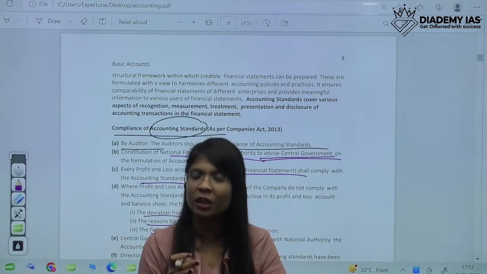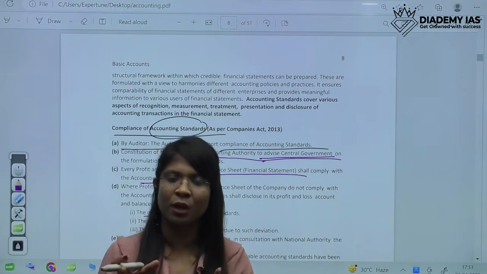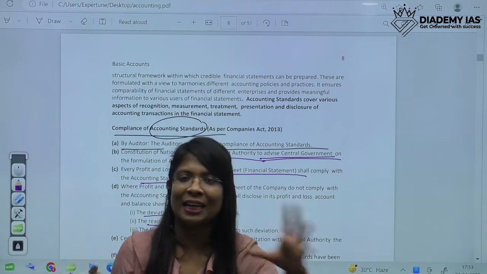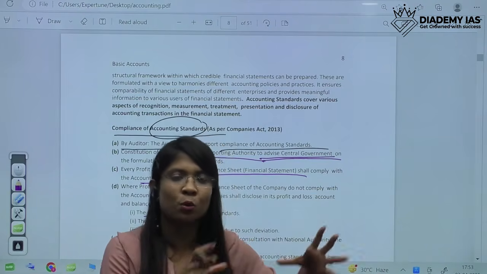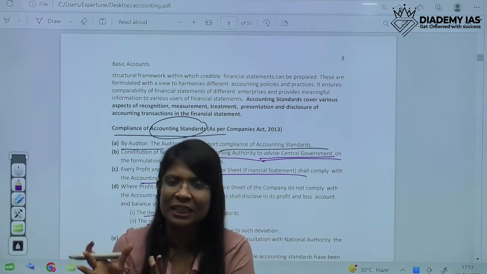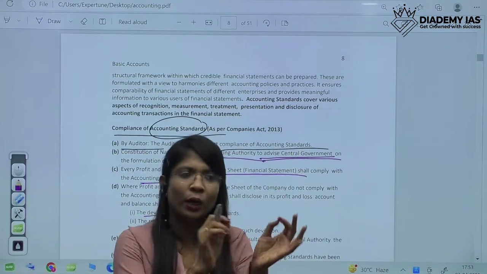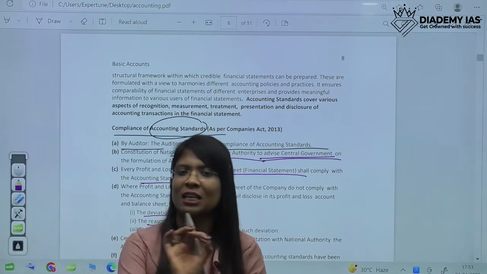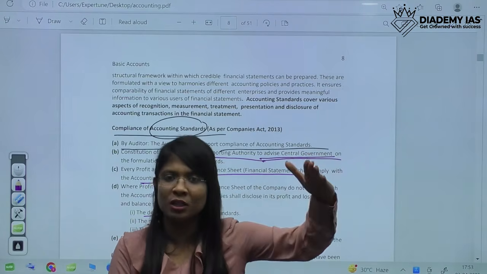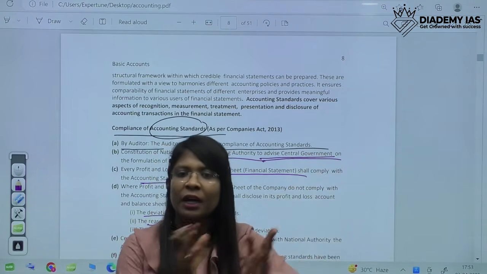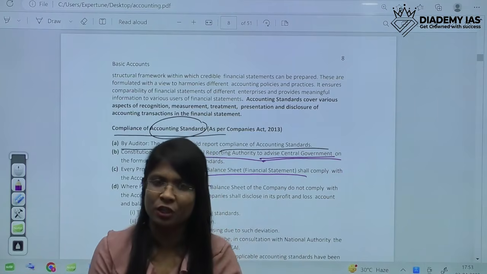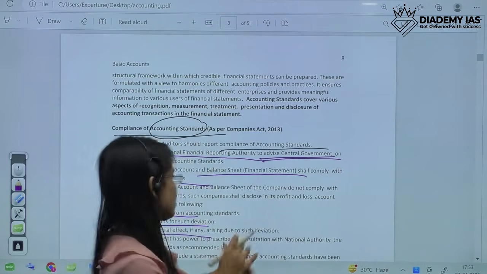First, the deviation from which accounting standard also has to be disclosed in detail. For example, there is AS1, which is disclosure of accounting policy. If we are unable to follow an accounting policy, then we will make a disclosure that this accounting policy has not been followed. So we will make a complete disclosure: this is the deviation, this is the reason for the deviation, and this is the financial impact of the deviation. All this has to be mentioned.